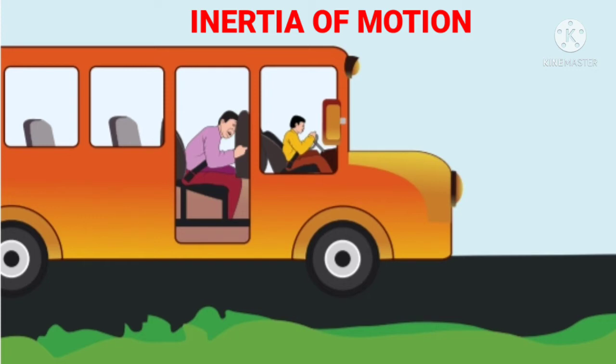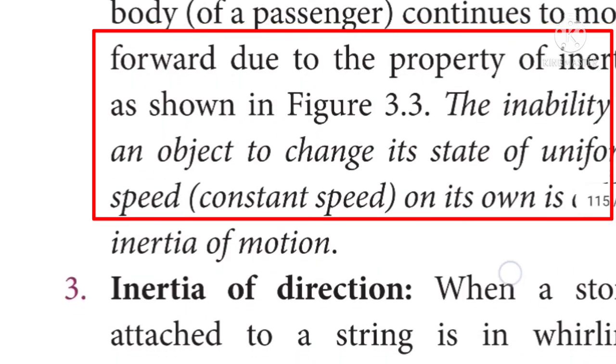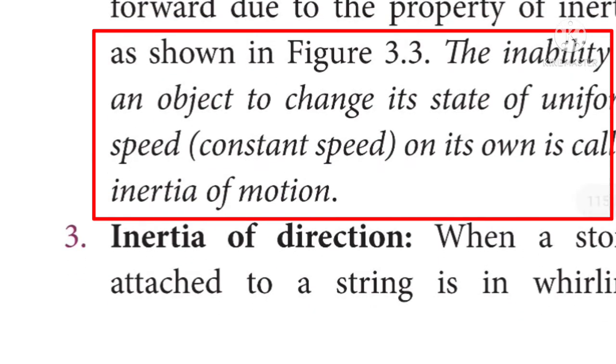The bus comes to a stop while the body of the passenger continues to move forward due to the property of inertia. So the inability of an object to change its state of uniform motion on its own is called inertia of motion.